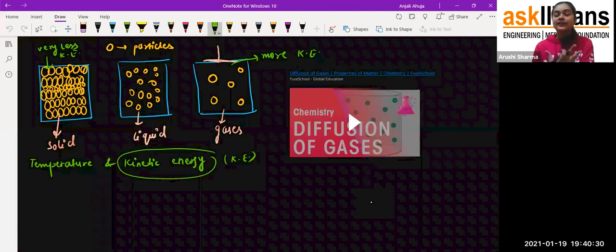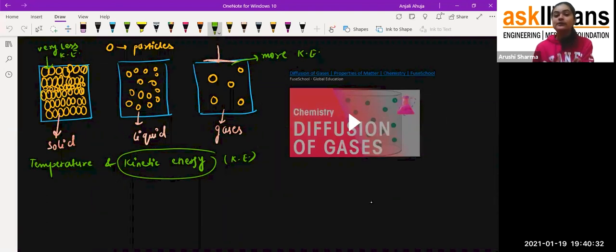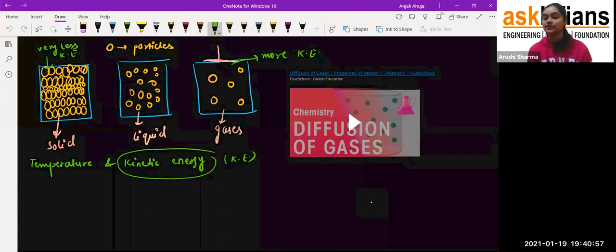Fine. Now if I talk about temperature, what will be the effect of temperature? Temperature means, students, that I am heating all of these. If I'm heating gases, the particles will gain more energy and try to move faster. In the case of liquid, they will again move faster, and in the case of solid, they just vibrate at their position. So that's the point I want to clear with you about temperature and kinetic energy.